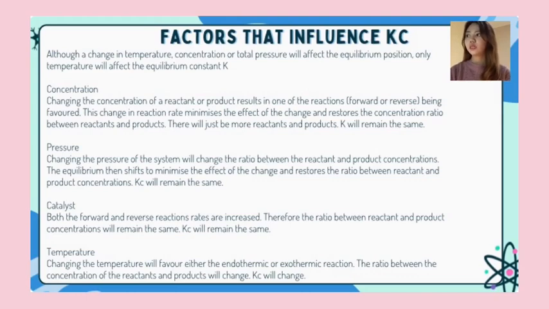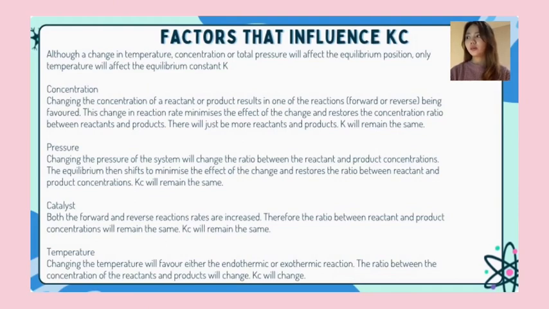Changing the concentration of a reactant or product results in one of the reactions, forward or reverse, being favored. This change in reaction rate minimizes the effect of the change and restores the concentration ratio between reactants and products. There will just be more reactants and products. K will remain the same.